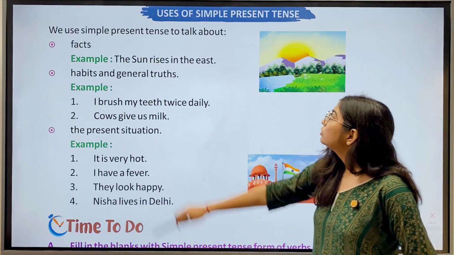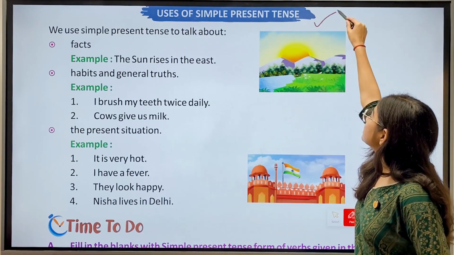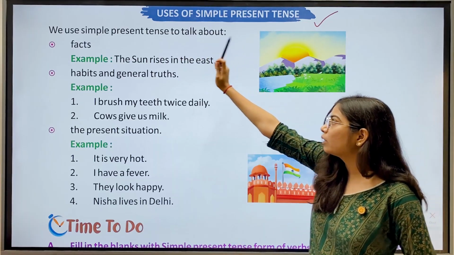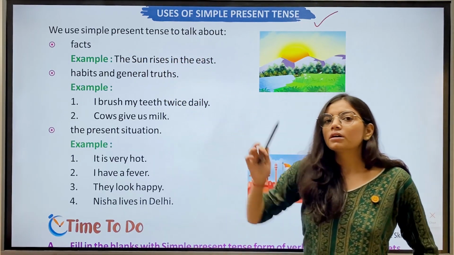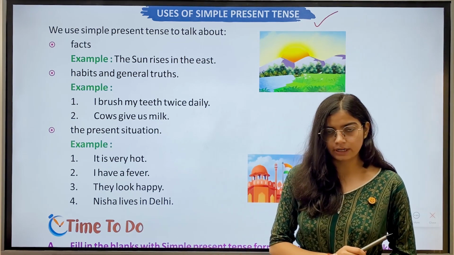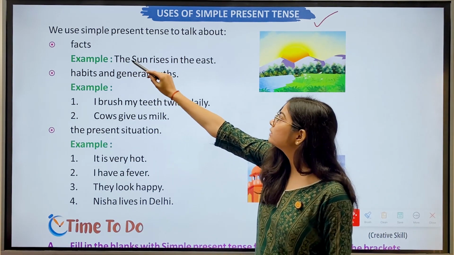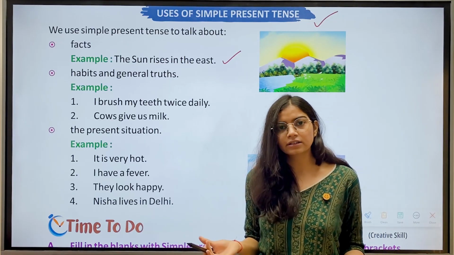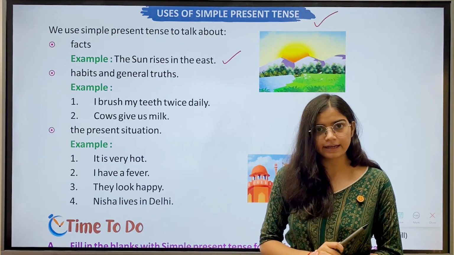Okay. Uses of simple present tense. We use simple present tense to talk about facts. We have an example, the sun rises in the east. This is a fact, the sun rises in the east, right?